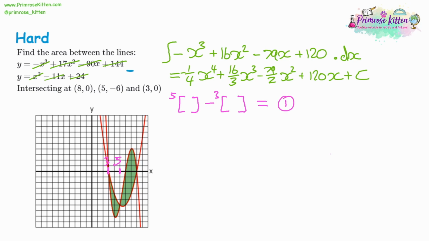Then curve 2 is in between the substitution of 5 and 8. So we start out with the largest one, the 8, and we do the substitution for 8. So this will be new. But then we take away the substitution for 5. We've already done that for the first question. So you should already have that number. If you take those away, you're going to get the area of 2.